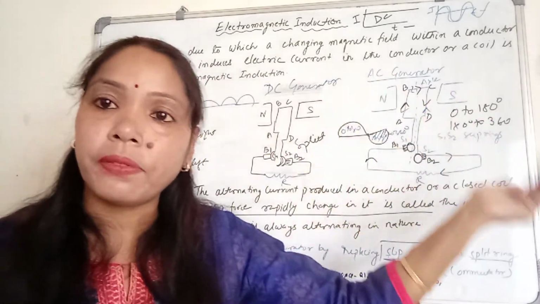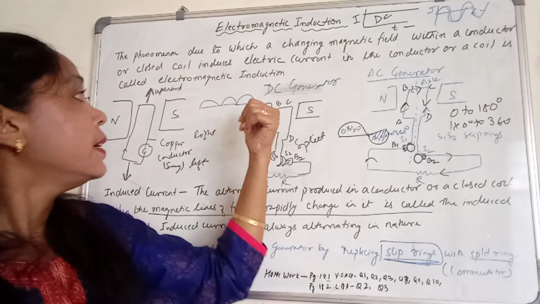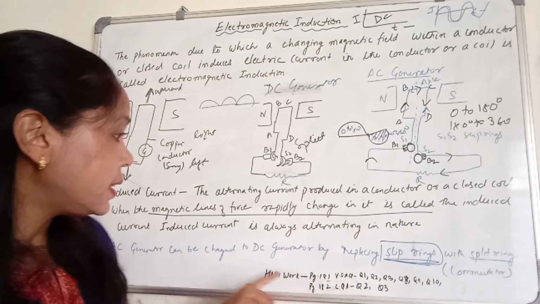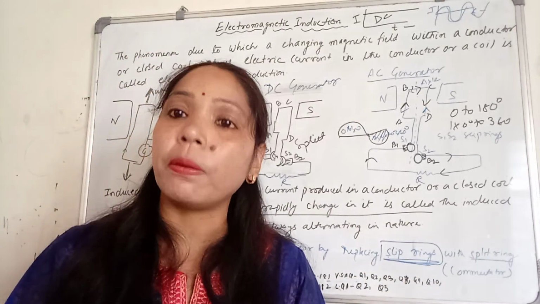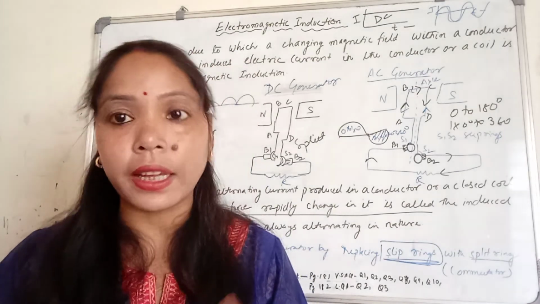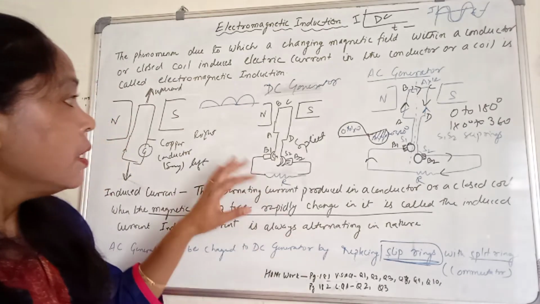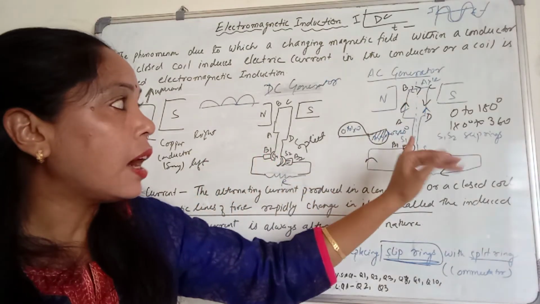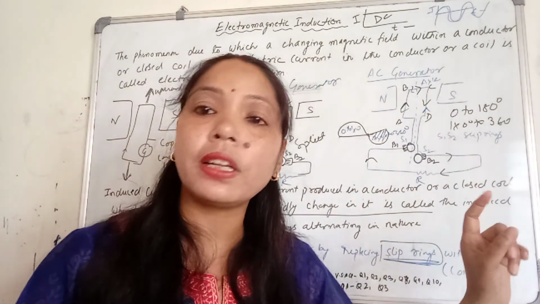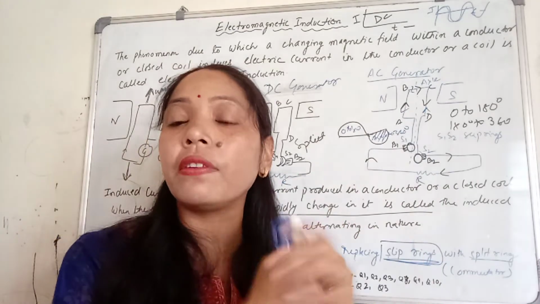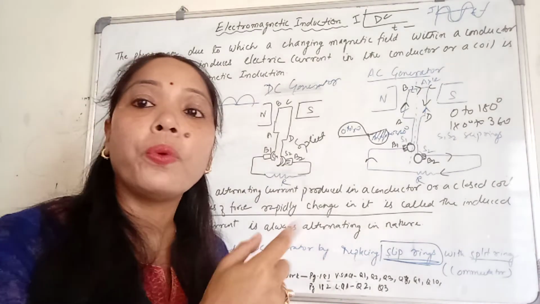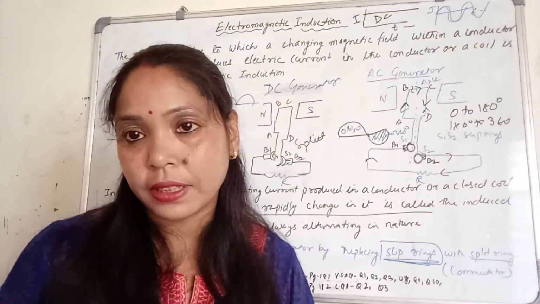So AC generator gives us the alternating current and DC generator will give us direct current. So this split ring is also called a commutator. Commutator is a device by which we can change the direction of current in the coil. So I hope it is clear to all of you how we can make the AC generator and the DC generator. To make the AC generator, we need the slip rings, that is the solid rings, S1 and S2. And to make the DC generator, we need split rings.